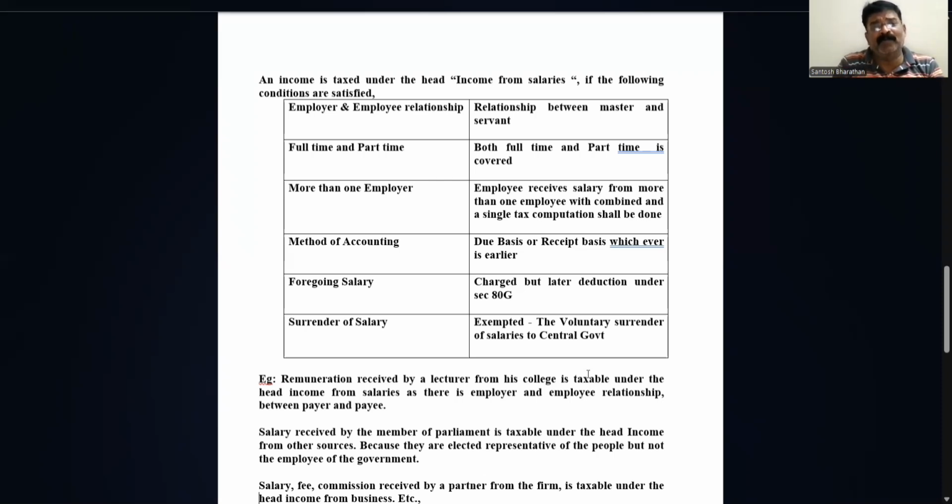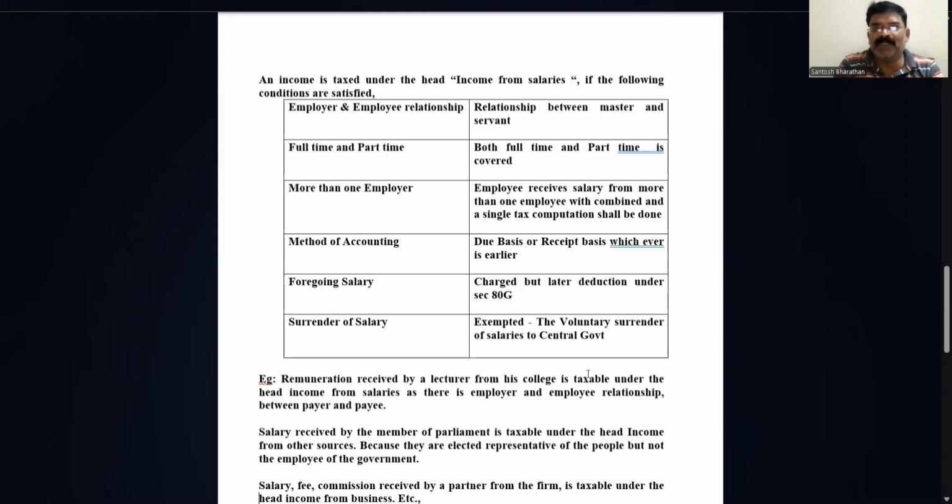Salary paid to a member of parliament or member of legislative assembly. See, these are elected bodies, representatives. So for them, any salary is paid from the government. It is not treated as a relation between employer and employee. It does not fall under the category of income from salaries. It attracts income from other sources. There is no relation of employer as well as employee.